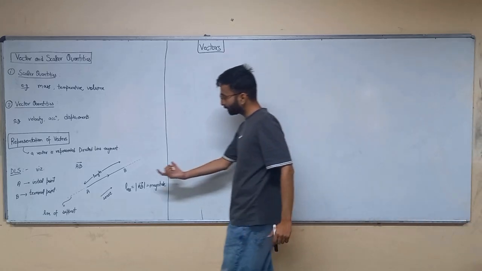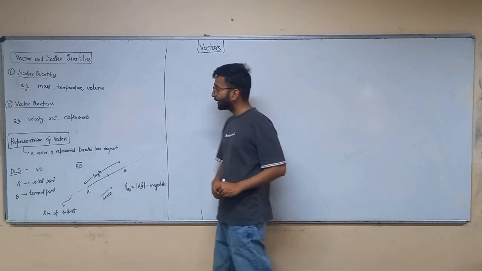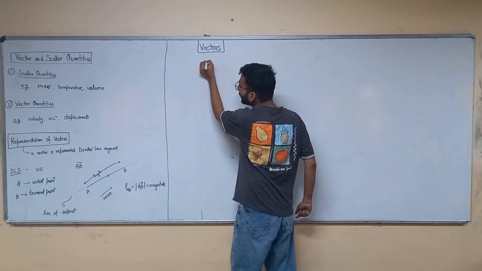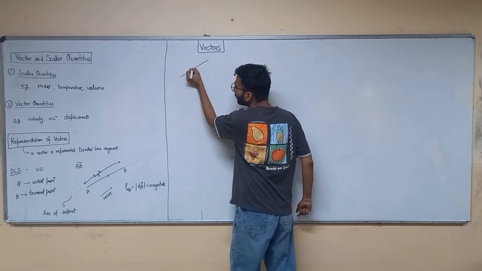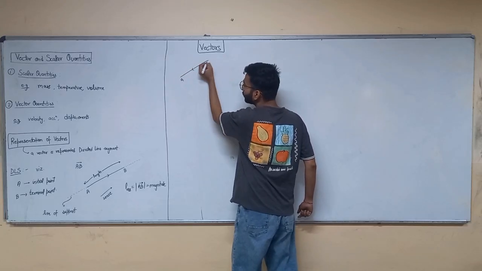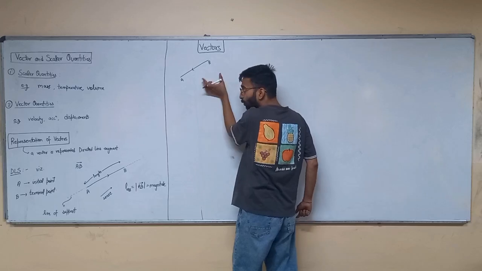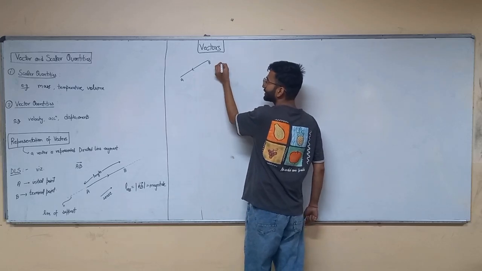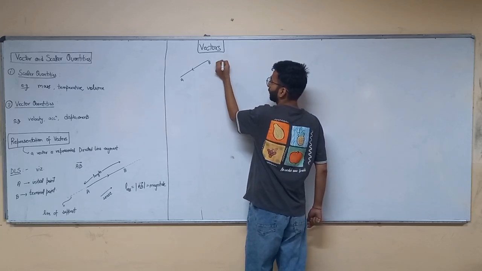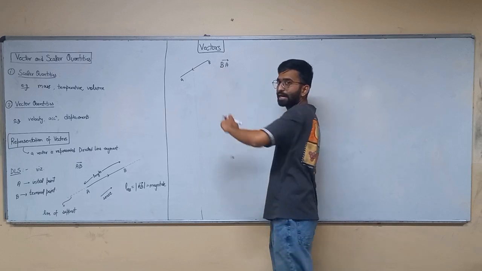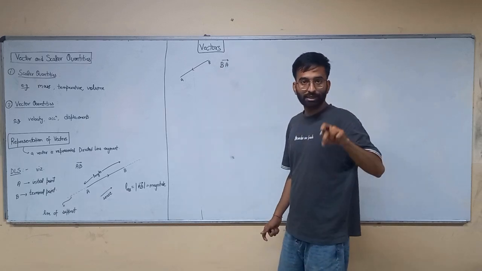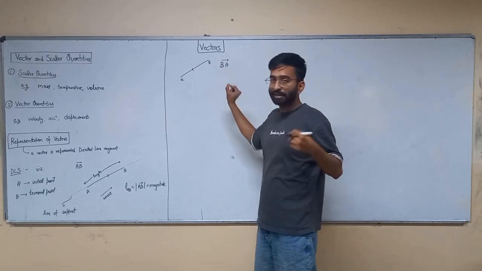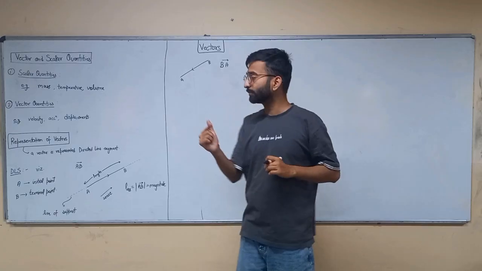So the direction of AB is from A to B. What if the direction is from B to A? Like this. This is A point, this is B point. How do you represent this? This can be represented as BA vector. The first letter is the initial letter, initial point. The second letter is the final point, the terminal point.